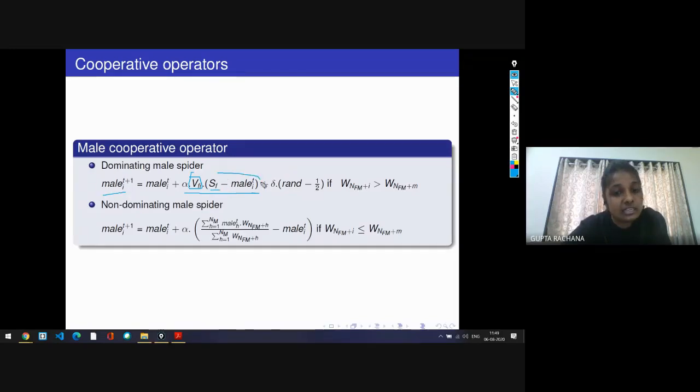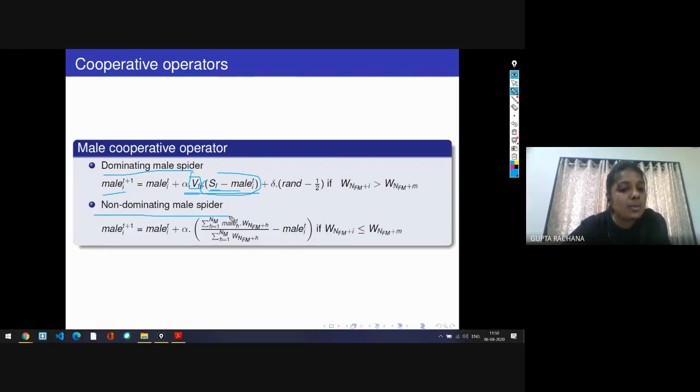According to the vibration and the distance, the ith male spider updates its position for the next generation. This is the behavior of the dominating male spider.